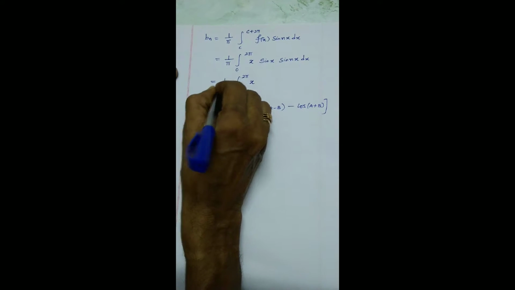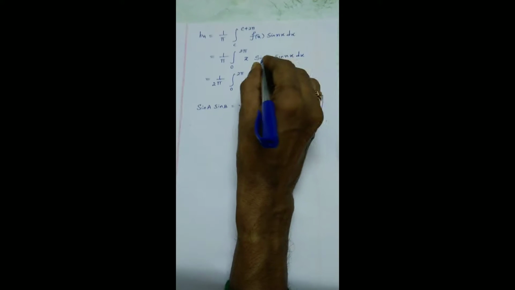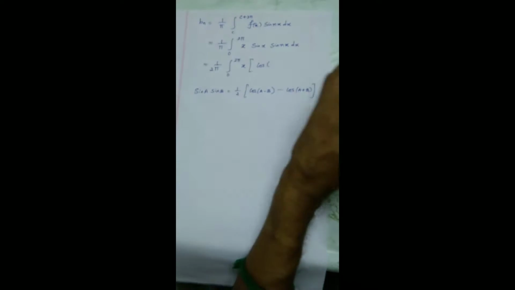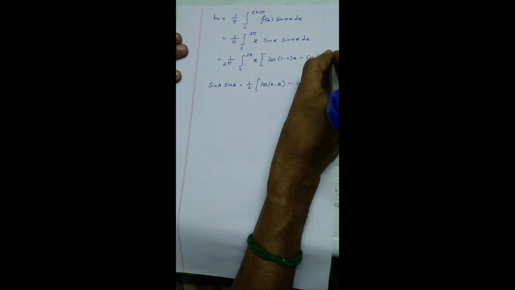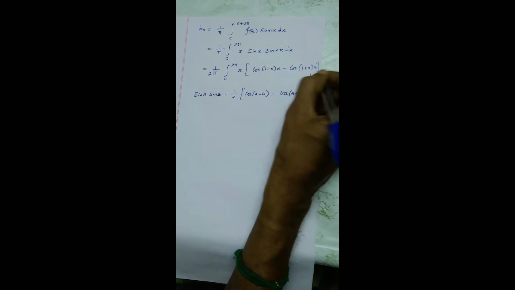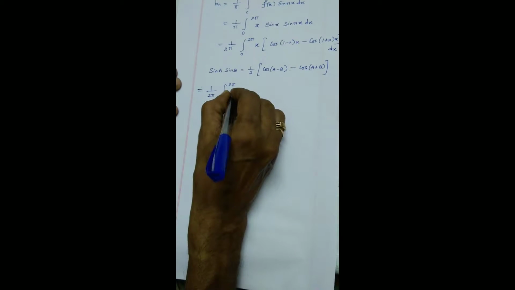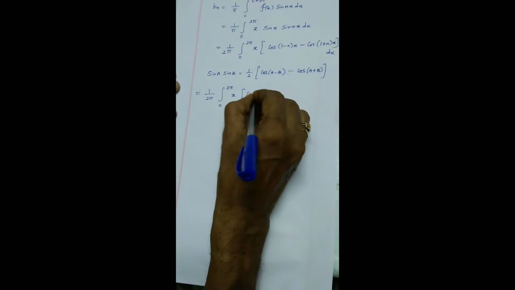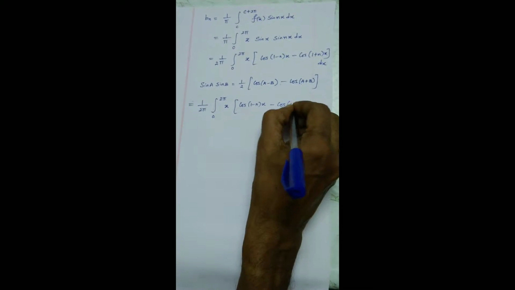x, I am taking 2 common. So cos of A is 1x, B is nx, so cos of (1 minus n)x minus cos of (1 plus n)x followed by dx. Okay, I'll repeat here. So 1 by 2 pi integral 0 to 2 pi x [cos (1 minus n)x minus cos (1 plus n)x] dx.